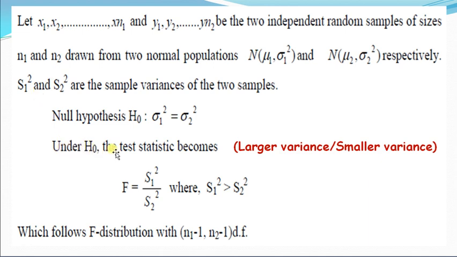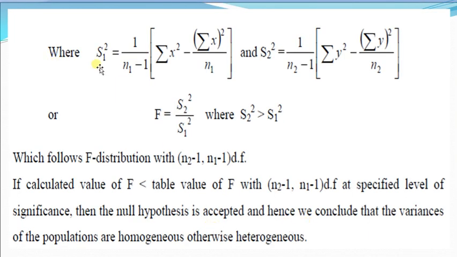Under the null hypothesis, the test statistic becomes F equal to larger variance divided by smaller variance, that is F equal to s1 square upon s2 square, where s1 square is greater than s2 square, which follows F distribution with n1 minus 1 and n2 minus 1 degrees of freedom, where s1 square is equal to 1 upon n1 minus 1 times summation of x square minus summation of x whole square upon n1, and s2 square is the sample variance of the second sample, that is 1 upon n2 minus 1 times summation of y square minus summation y whole square divided by n2.